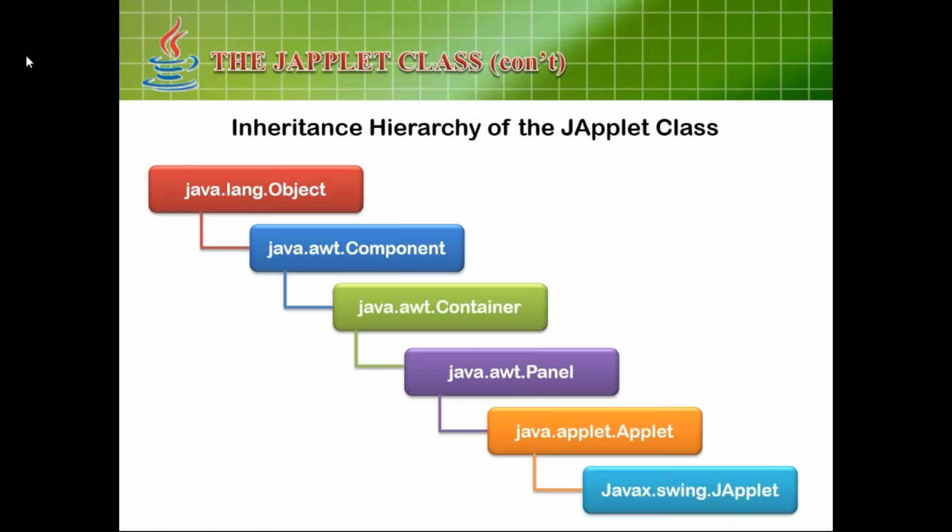This is a major, important diagram you need to understand. For everything, the root is Object, and then we have Component, then Container, and then Panel. After that we have Applet, and then the new concept that came is javax. Here, X in the sense, can someone tell me what is X here?